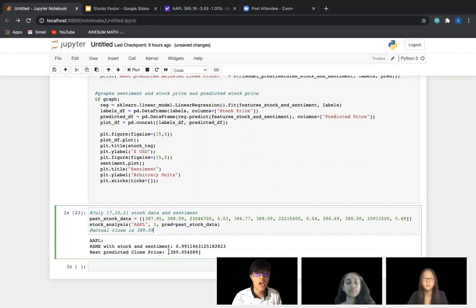As you can see, we got a value of $389.05, and the actual value was $389.09.